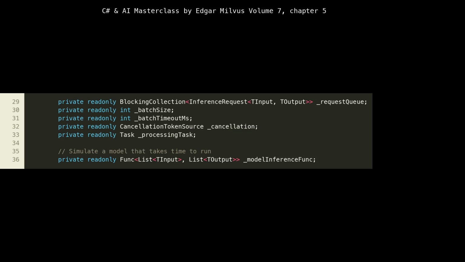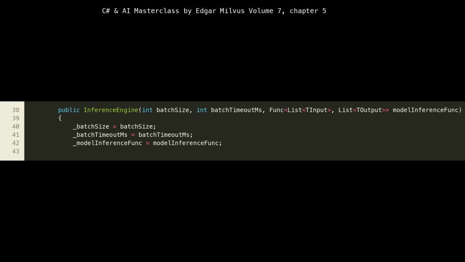We declare the private fields for InferenceEngine here, lines 29 to 37. _requestQueue, line 29, is a BlockingCollection, which is a thread-safe, blocking queue that will hold our incoming InferenceRequest objects. _batchSize and _batchTimeout, lines 30 to 31, define the batching strategy. _cancellation, line 32, is for graceful shutdown, and _processingTask, line 33, will hold the background task that continuously processes batches. Finally, _modelInferenceFunc, line 36, is a Func delegate that represents the actual AI model's computation, allowing us to inject different model implementations.